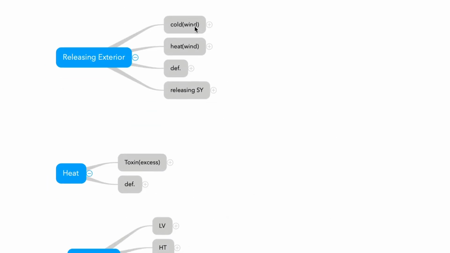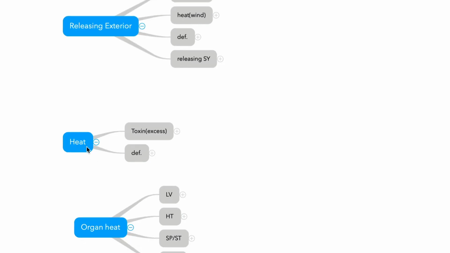Releasing exterior, called Guizhitang, Sanzhuren, Yinqiaosan, and Chaigui Zhitang. What is the difference? And deficiency, Renshen Baidusan. Releasing Shaoyang, Xiaochaihutang. And heat condition, toxin, two formulas, Huanglian Jiedutang and Xiexintang. Deficiency, Qinghao Biejiatang and Danggui Liuhuangtang. Night sweating and latent fever.